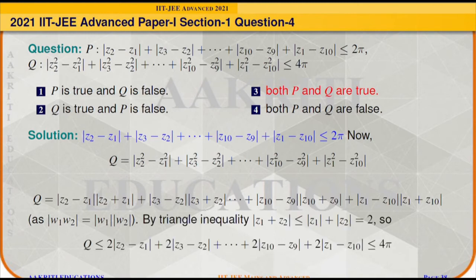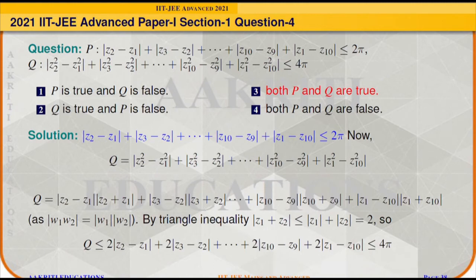We also know from the triangle inequality that modulus of Z1 plus Z2 is always less than or equal to modulus of Z1 plus modulus of Z2. It means the sum of two sides is always greater than or equal to the third side. And since the modulus of each complex number Z1, Z2, up to Z10 is 1, modulus of Z1 plus Z2 will always be less than or equal to 2.